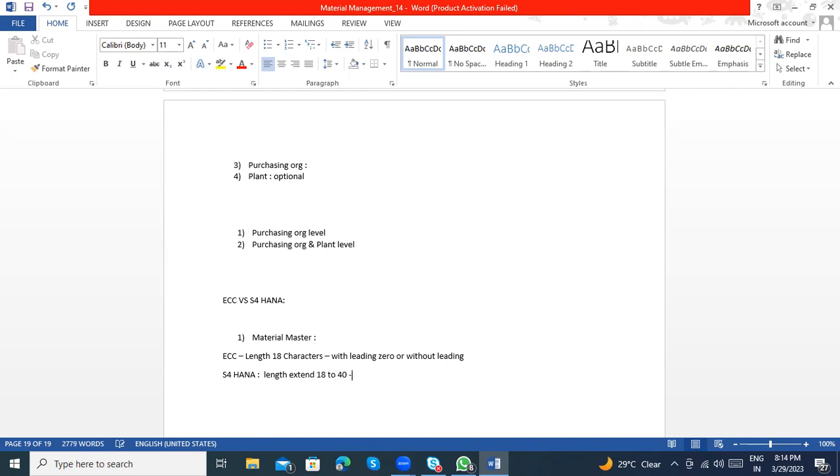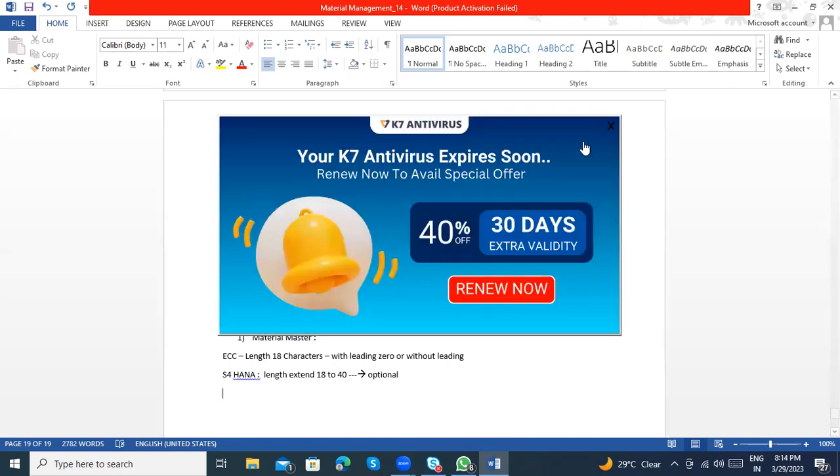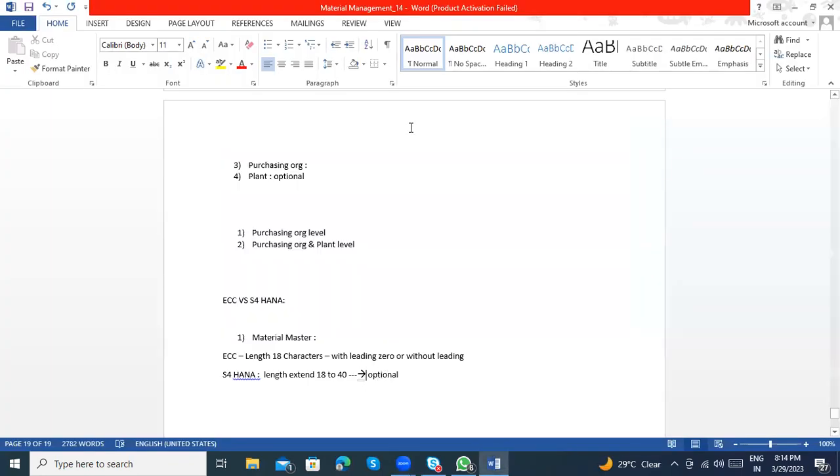Okay. But again, this is optional. It is not mandatory. If you want, you can go ahead. So this is optional. Again, if you need this, you need to activate the functionality.